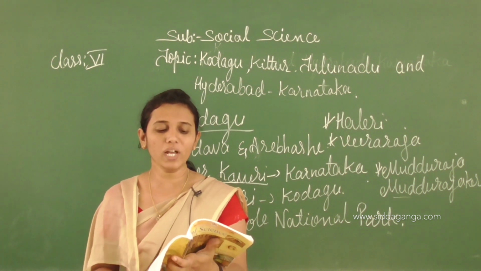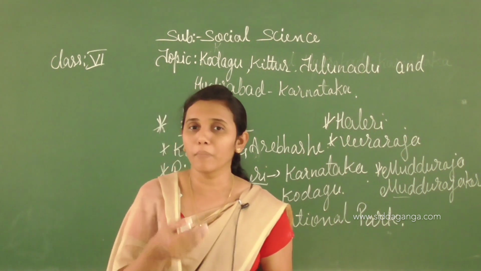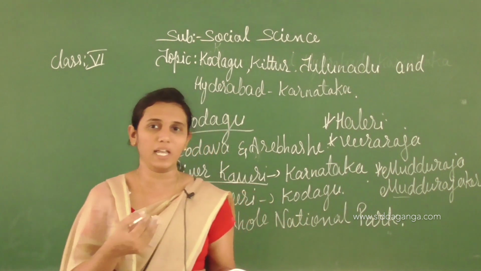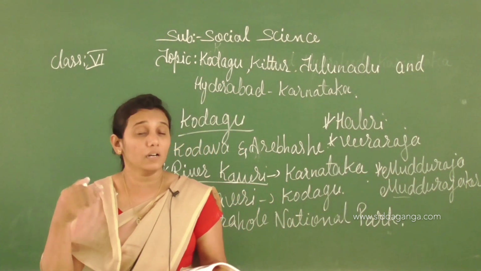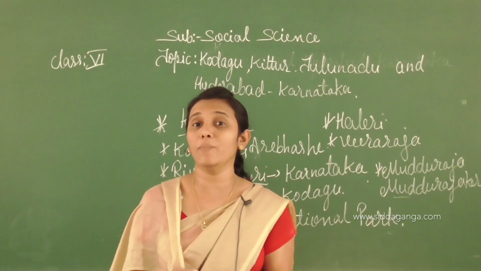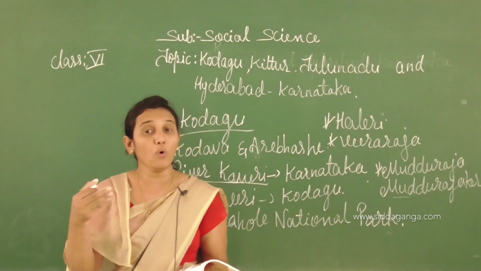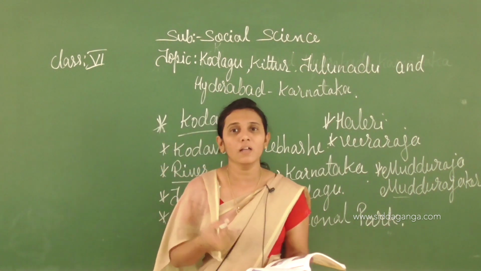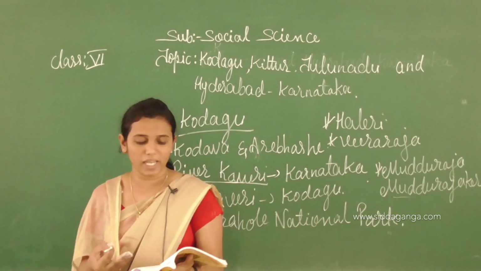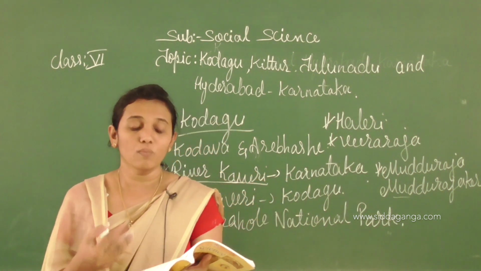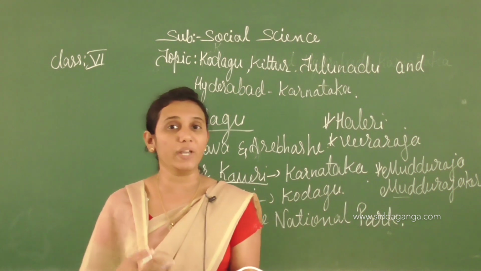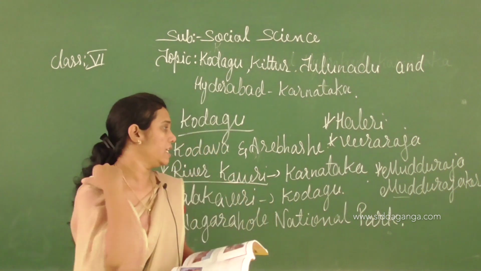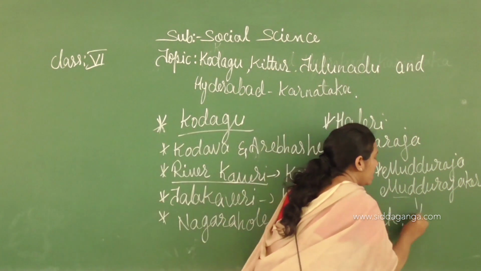Okay, and then Muddu Rajakeri later became Madikeri. Now we are calling it Madikeri, isn't it, children? But Madikeri's original name is Muddu Rajakeri. Who built this capital, children? Muddu Raja. Muddu Raja built Muddu Rajakeri and later it became Madikeri.